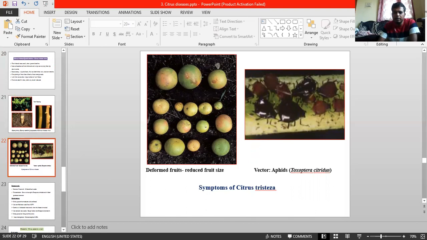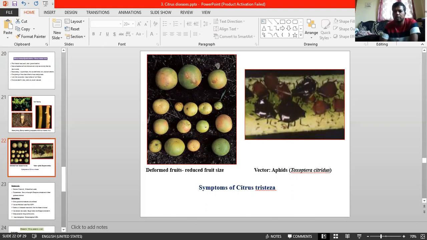Before going into all those things, see the economic importance. This disease was first reported on Citrus aurantifolia and Citrus sinensis from Italy and Florida in the USA. Citrus tristeza quick decline was first reported in Italy and USA, on Citrus aurantifolia and Citrus sinensis species. You have to remember this one, most important. And in India, tristeza is present in all the states.